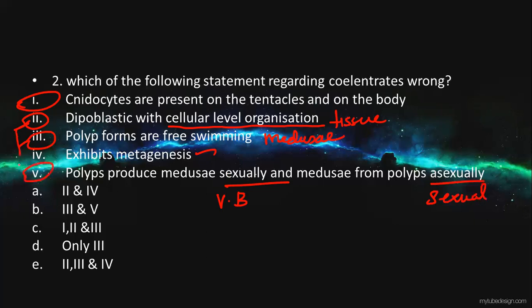So these three statements are wrong, and the answer will be 2, 3 and 5. Option E will be the right answer. That will be the second question of our lecture.